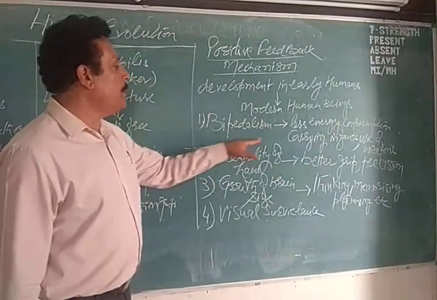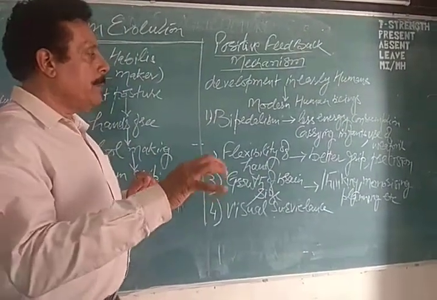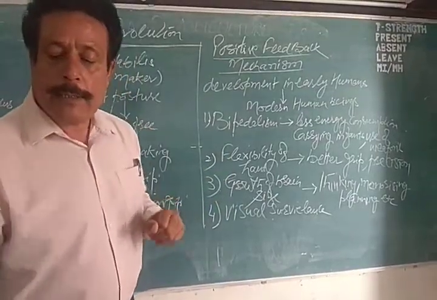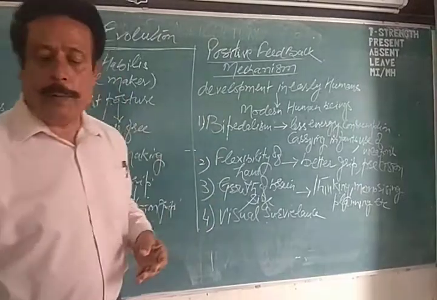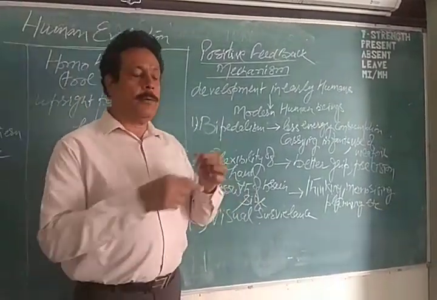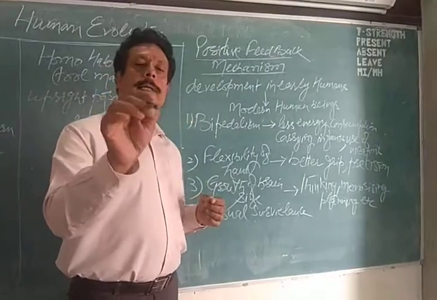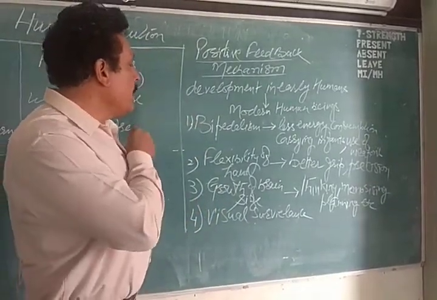Second thing is the flexibility of hand. Like I just told you, the grip. The better grip, flexibility of hands, flexible fingers, you can hold things firmly. Firm grip it gave, and then it gave the precision, like I told you. This is how the precision grip developed because of the flexible fingers.